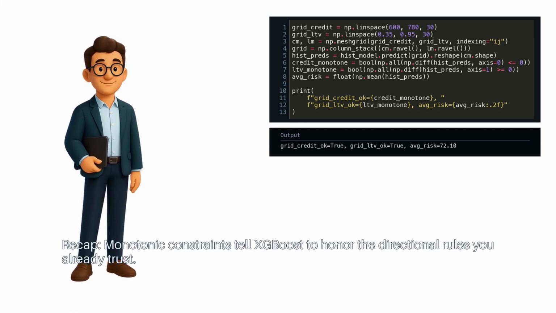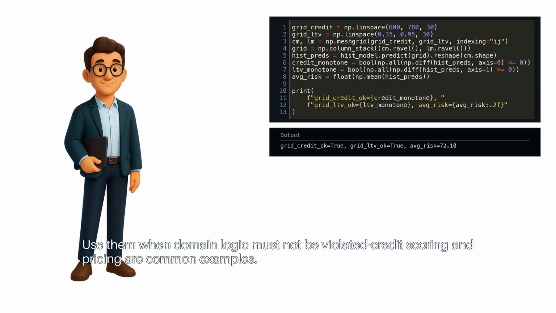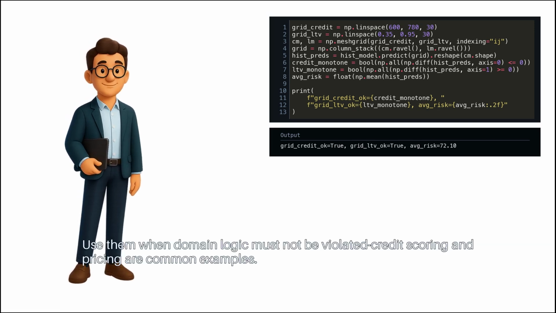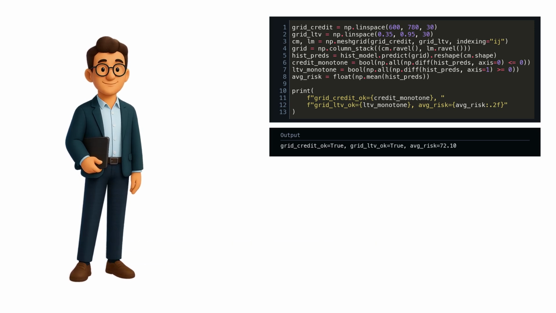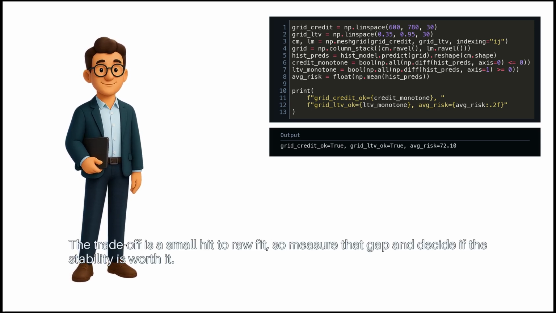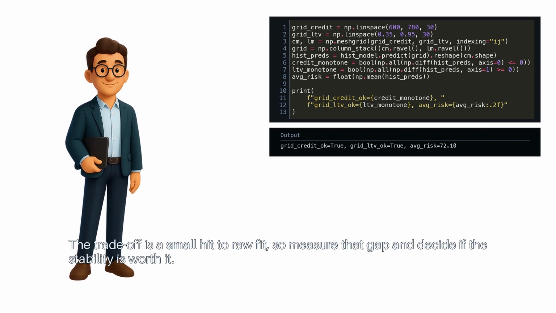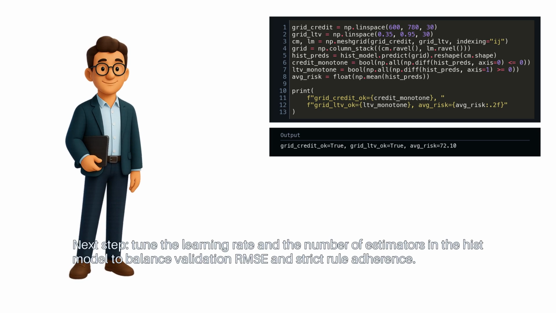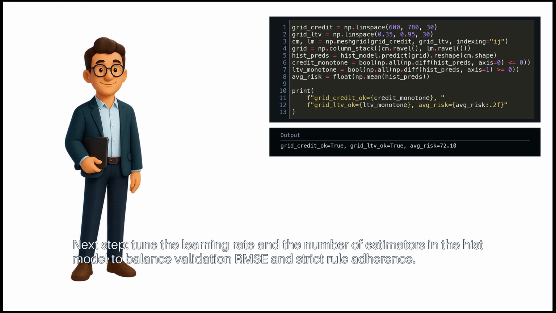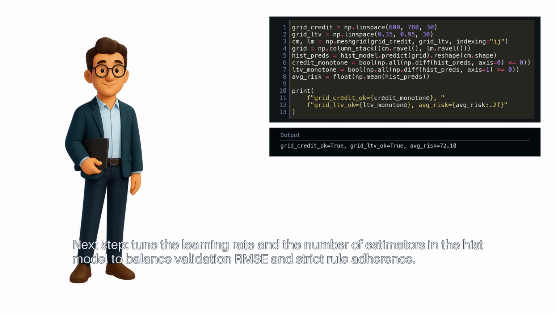Recap. Monotonic constraints tell XGBoost to honor the directional rules you already trust. Use them when domain logic must not be violated. Credit scoring and pricing are common examples. The trade-off is a small hit to raw fit, so measure that gap and decide if the stability is worth it. Next step, tune the learning rate and the number of estimators in the hist model to balance validation RMSE and strict rule adherence.